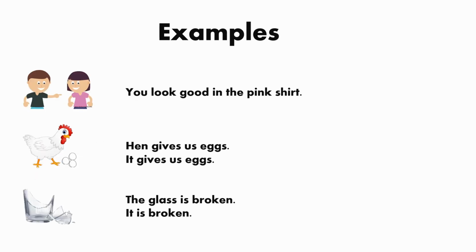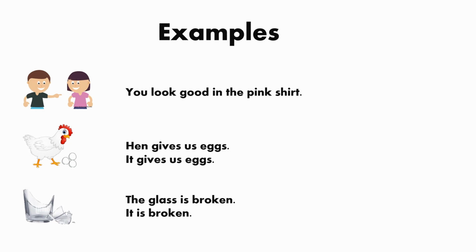Now look at the first picture and sentence. In the first picture, the boy is pointing out the girl. And what is he saying? You look good in the pink shirt. He's talking to the girl and saying that you look good in the pink shirt. Next picture.